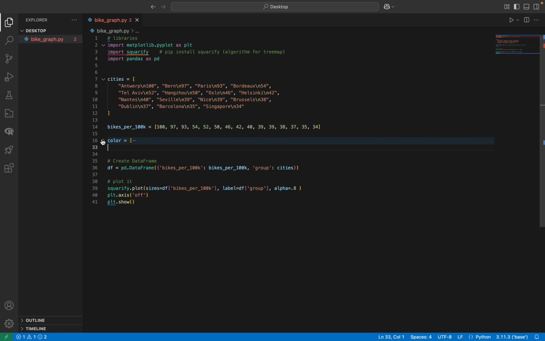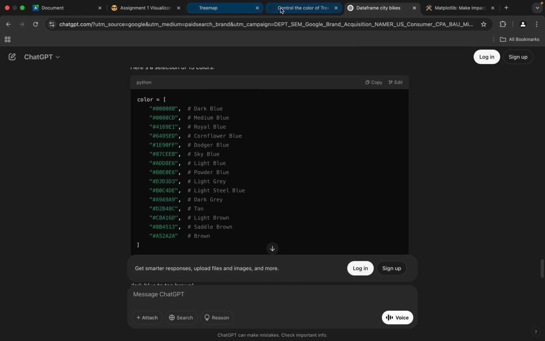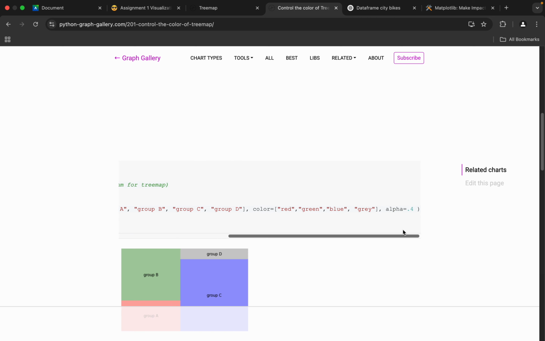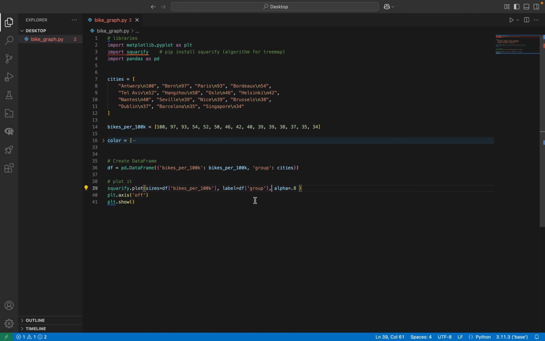And then to actually put that change in place, we wanted to edit this line here, this squarify.plot, because this is what's creating those squares for the tree map. And we just need to add the colors right here. Let me double check what the line was. I found it in this tutorial right here. It was just colors equals whatever. Okay, so let's put that here. Obviously, we can just do our color. Let's rename this to color list so we don't get it mixed up. Color underscore list.